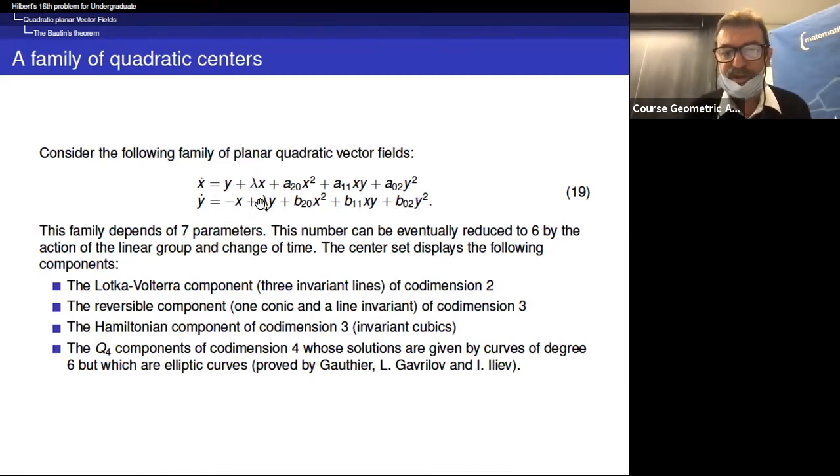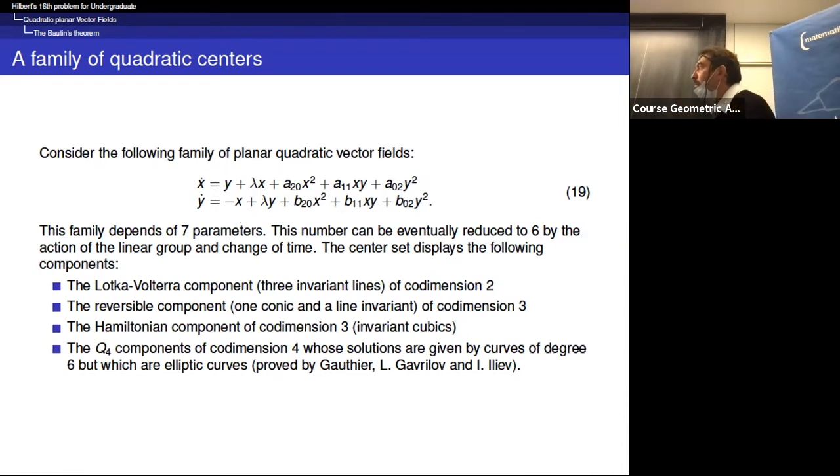If lambda is positive, it is a repulsive focus. If lambda is negative, it is an attractive focus. And you have these 6 parameters here, which are concerned with the perturbation of the linear vector field at the origin. This family depends on 7 parameters. It's a very huge number in bifurcation theory.